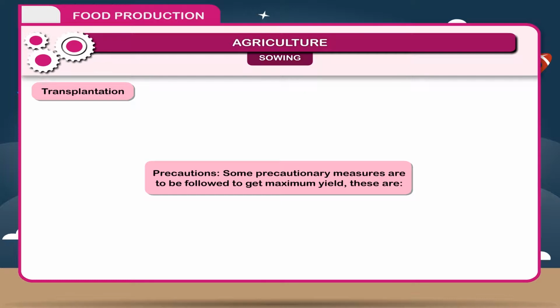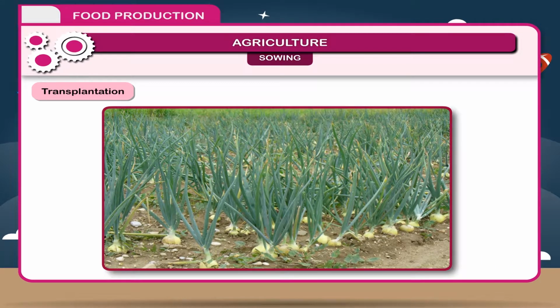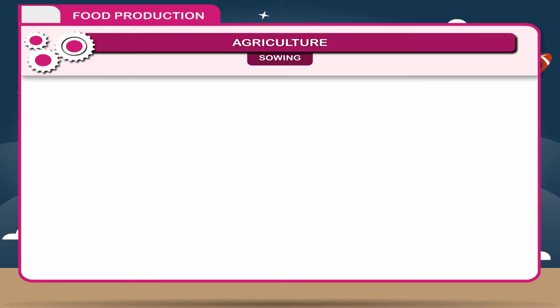Precautions. Some precautionary measures are to be followed to get maximum yield. These are: 1. Seeds should be of good quality, disease resistant and high yielding. 2. Seeds and seedlings should not be too close because they will not get proper nutrition and air. 3. Seeds should be sown at proper depth.